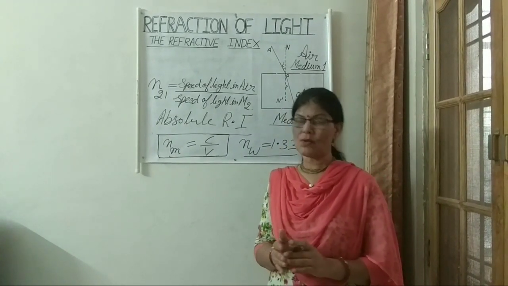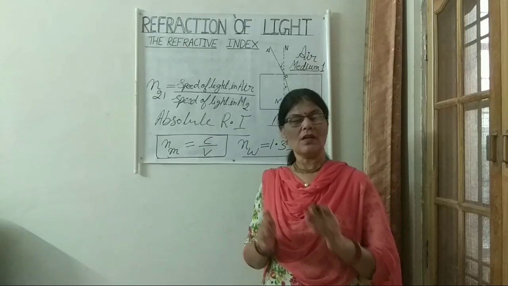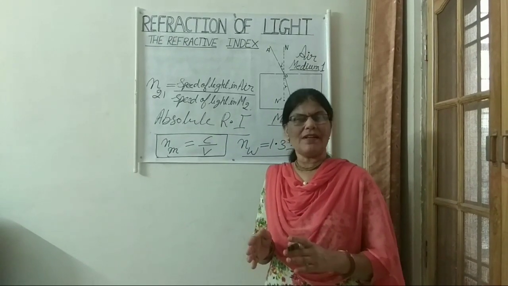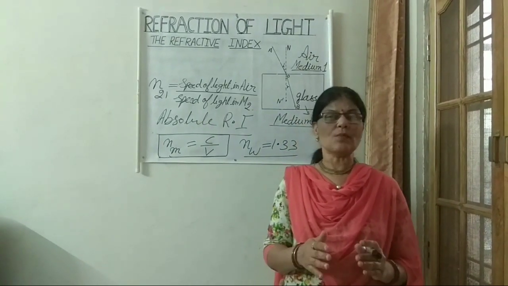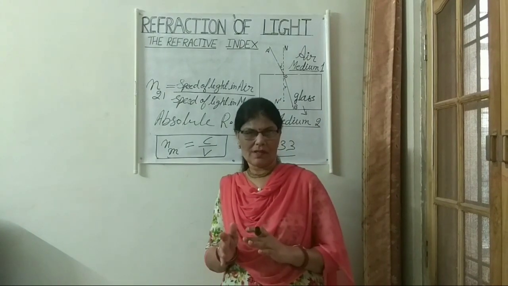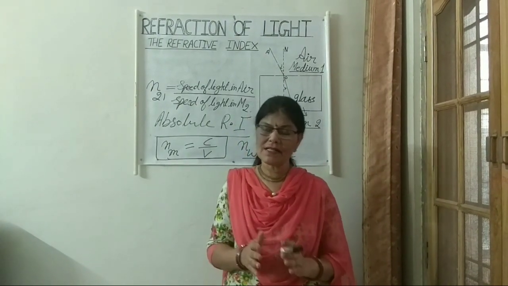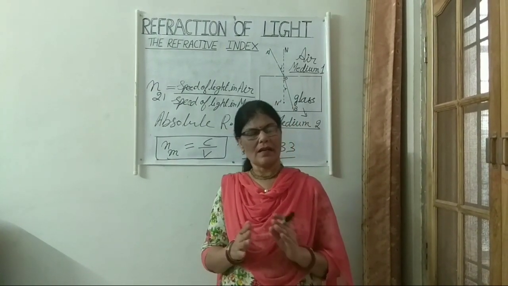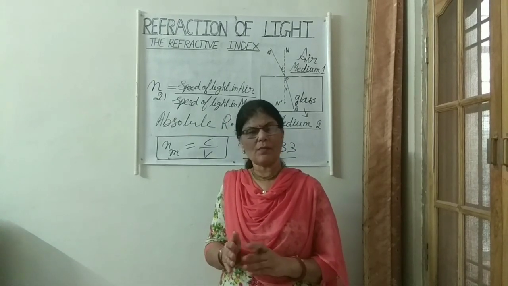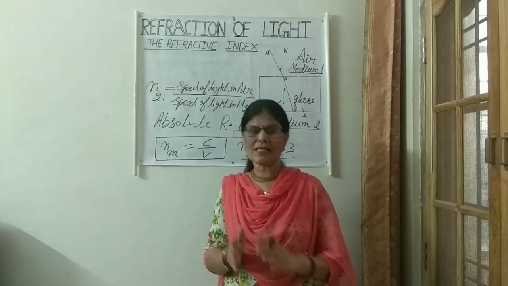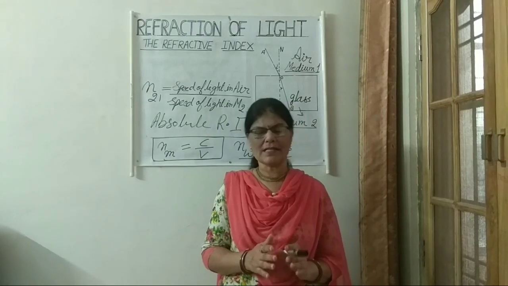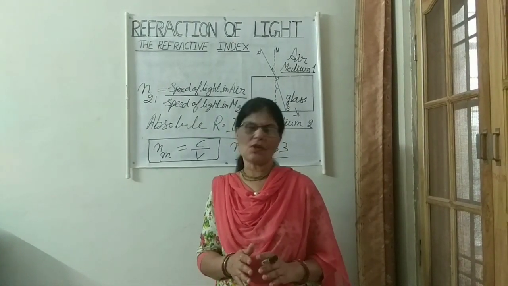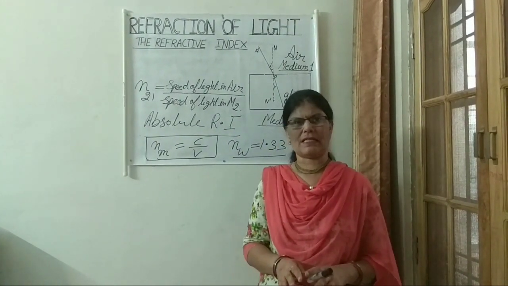Like kerosene has more refractive index than water. It means it is more optically dense than water, but it is less dense by mass as compared to water. So this is all about our refractive index.